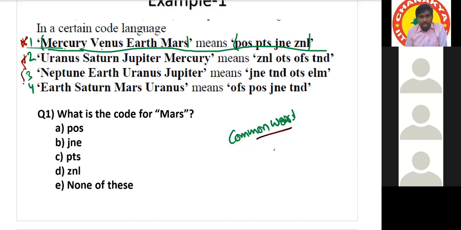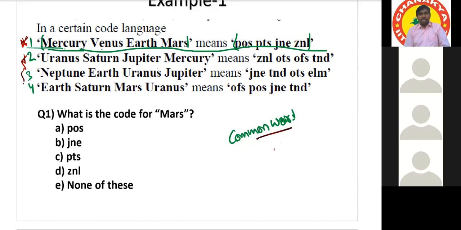If you want, I can give one example here. Uranus, Jupiter, Mercury, Mars. Jupiter is a common word. Is Mars a common word or uncommon word here? It is common. Okay, the last one, Mars, is common.